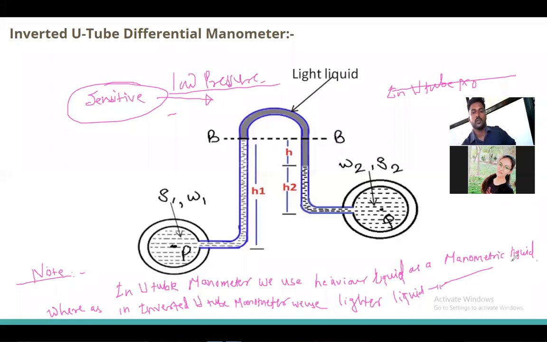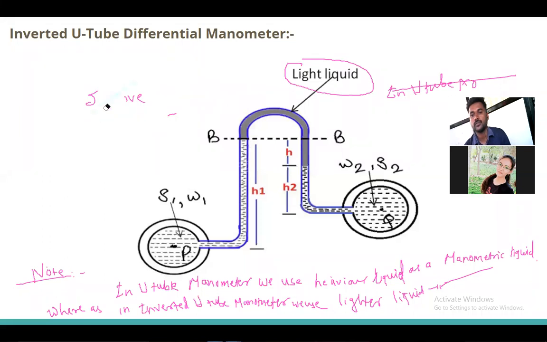Whenever we are dealing with the U tube manometer, we use heavier liquid as the manometric liquid. But in the inverted U tube manometer, as we keep the manometer inverted, that is in the reverse condition, we have to use lighter liquid as a manometric liquid. You can see here, it is given: lighter liquid.